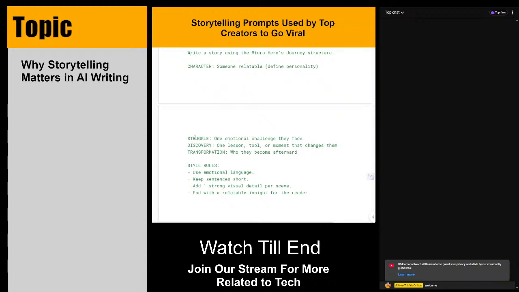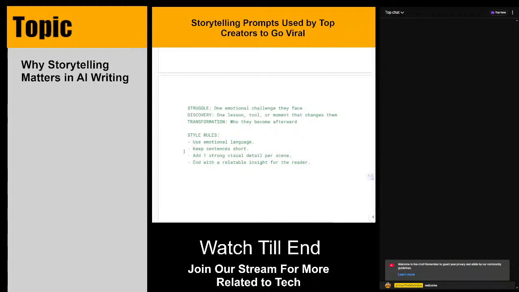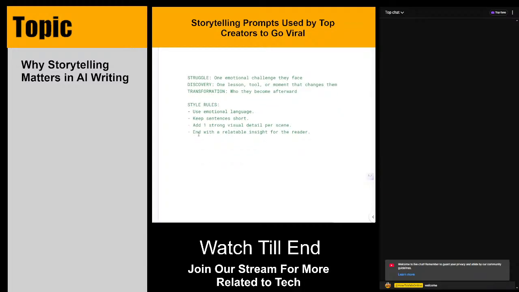Then we have the style rules: use emotional language, keep sentences short, add one strong visual detail per scene. And after that we end with a relatable insight for the reader. Now what makes it effective is that AI now has character, structure, and emotional direction with clear style rules.